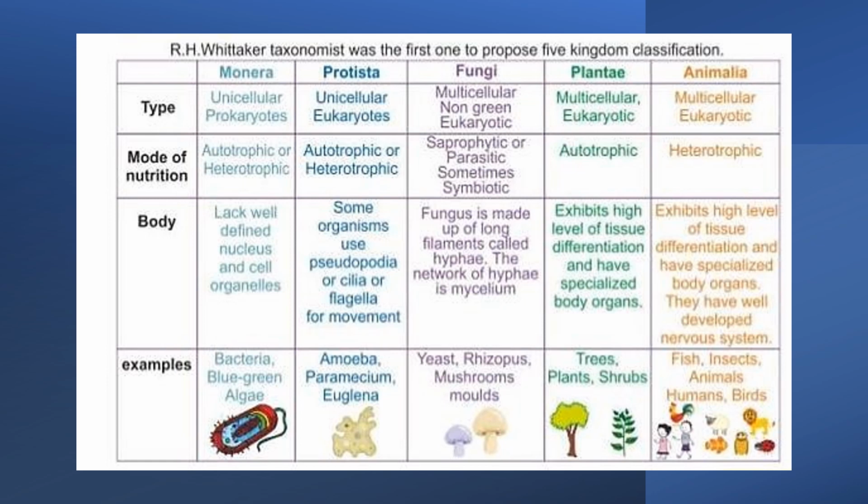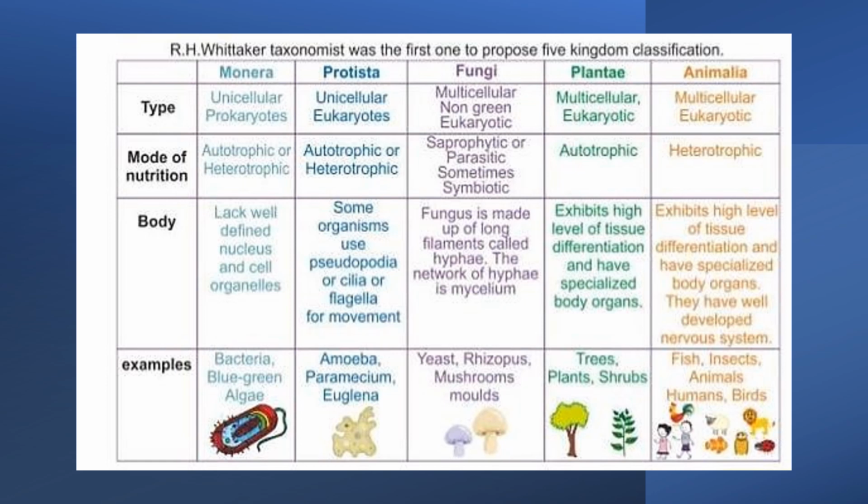So the body of a Monera lacks a well-defined nucleus and cell organelles. So basically, the nucleus is not well defined. It's like a liquidy nucleus, so it's not enclosed, and the cell organelles are not enclosed with a boundary. Like the examples I gave you, bacteria, blue-green algae, etc.